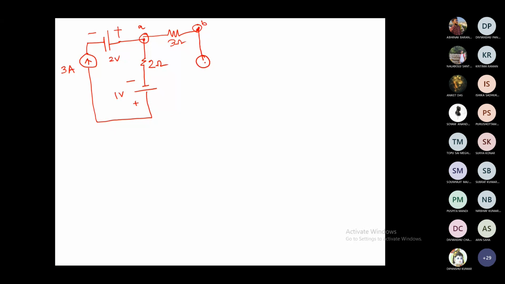We have to calculate using Thevenin theorem. So we'll cross check whatever we have calculated using superposition theorem, whether it is correct or not. This is your 2 ohm. Okay, so this was our circuit which we have solved using superposition theorem.